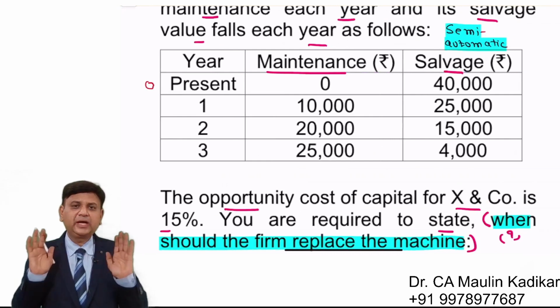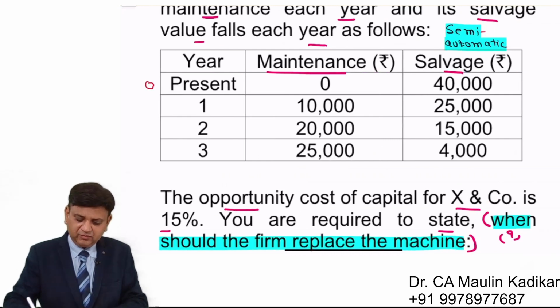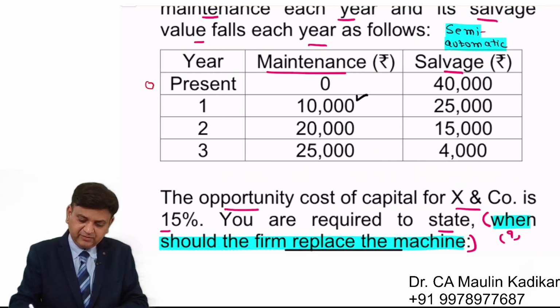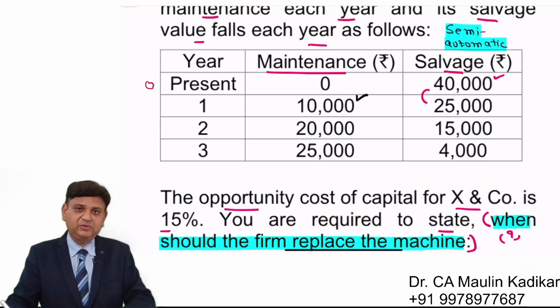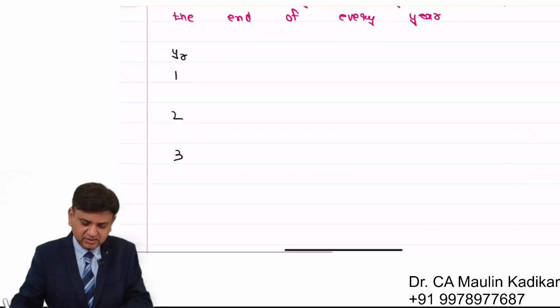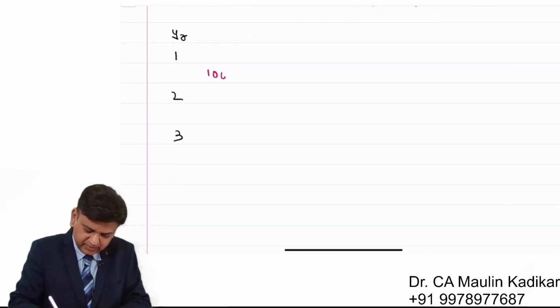Now friends, how to calculate the answer? That is very simple. We would be having one, maintenance expense of 10,000. We would be having loss of the scrap value of 15,000. And the third is interest income forgone on the salvage value. So it will be like this. Listen carefully. You will incur the maintenance cost of 10,000 rupees.